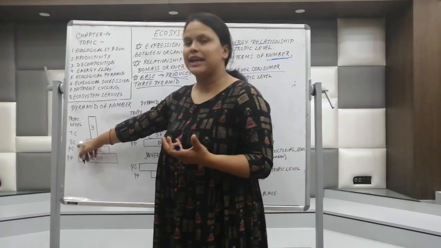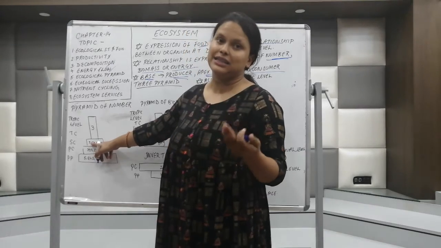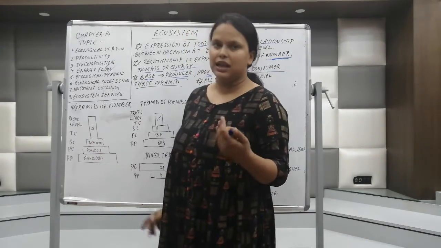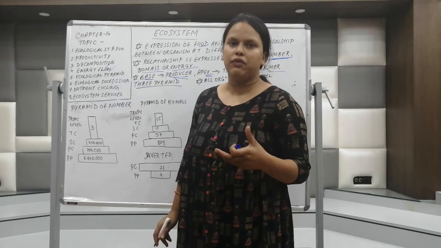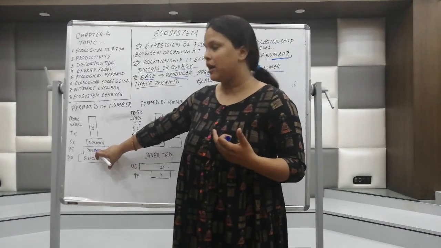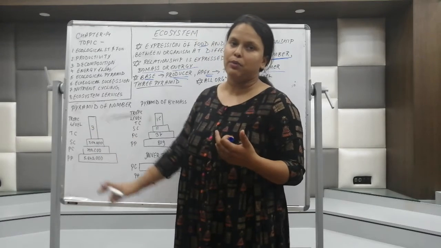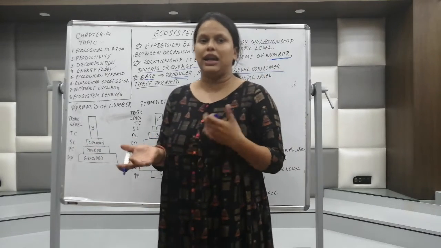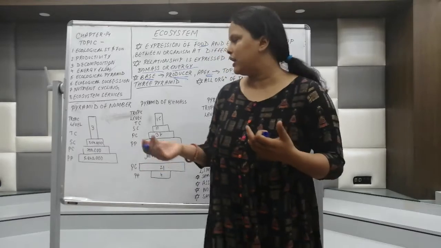Then there will be secondary consumers whose number is a little lesser than the primary consumers, that is 3 lakh. These can be wolf or any other organism which will feed on the primary herbivores. And next are the top carnivores. For top carnivores, you can take the example of a tiger or a lion or a man. So they are the top carnivores.